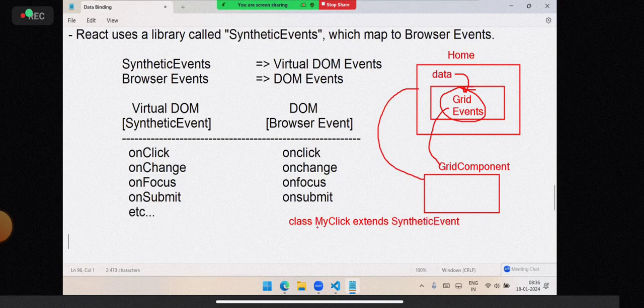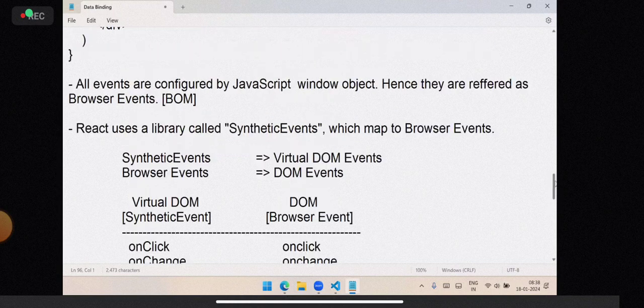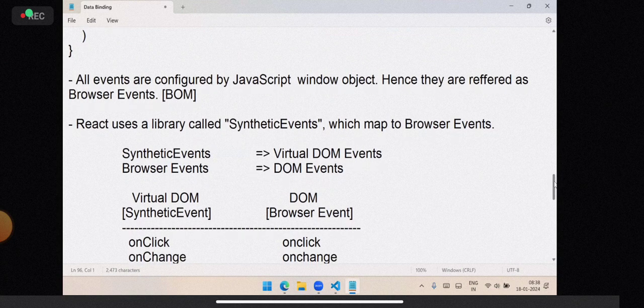Now what is MyClick? What is the MyClick type? It is an event type. That means you can create your own events and it implements this. I will show you while learning class components how the classes are extended. Usually we can create our own events also. For that you need that synthetic event library. Okay, so this is another point you should know, how React uses the events.